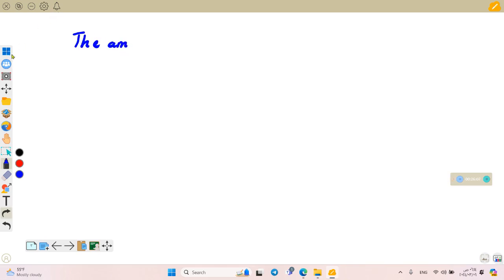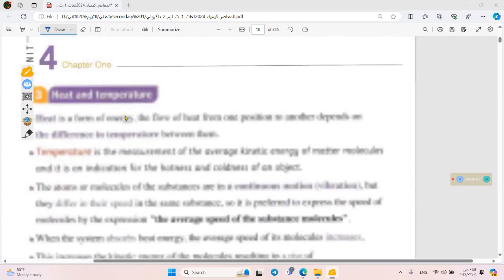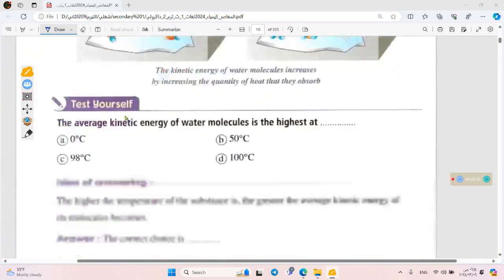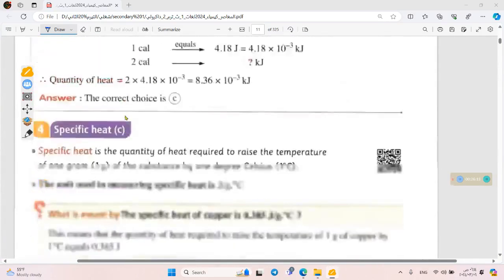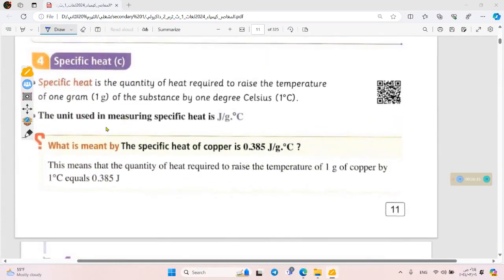Let's see it directly while we are writing it. The specific heat is the quantity of heat required to raise the temperature of 1 gram of any substance by 1 Celsius degree.